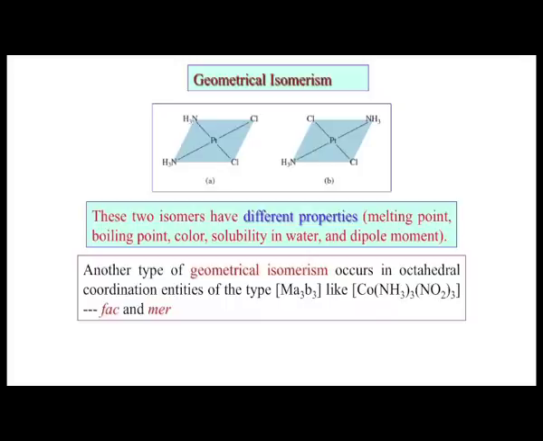So, both of them are yellow compounds, and one is darker yellow, towards the orange side. One is orange-yellow in color, and the other is yellow. If we see the color with our eyes, we can immediately say which one is the cis variety and which one is the trans variety. And once they have a color difference, they also have a solubility difference.